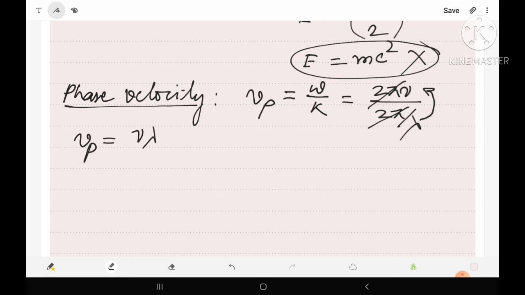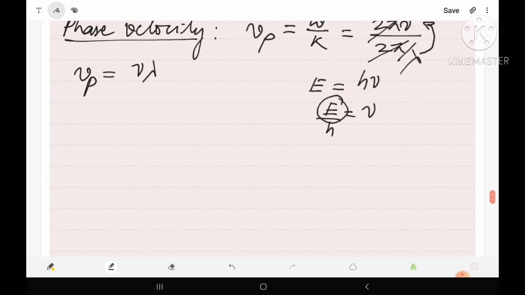Now as we know by Planck's radiation formula, E equals h nu. So from here nu will be equal to E by h, and obviously this is the energy of particle, and in case of non-relativistic limit the energy will be its kinetic energy, means mv square upon 2 into h is equal to nu.